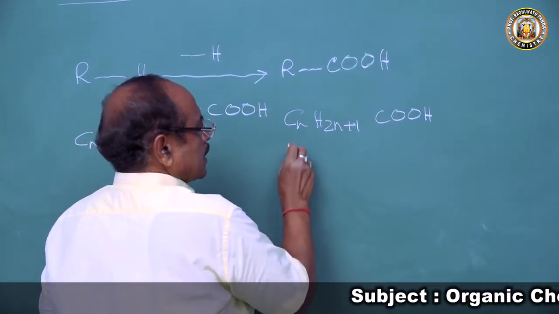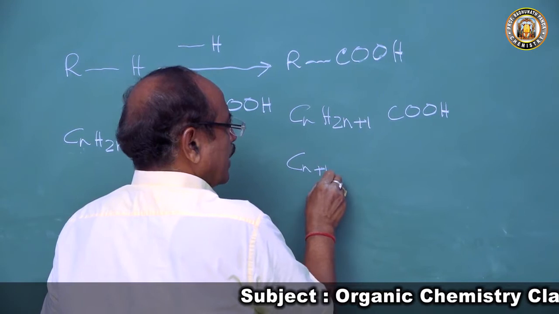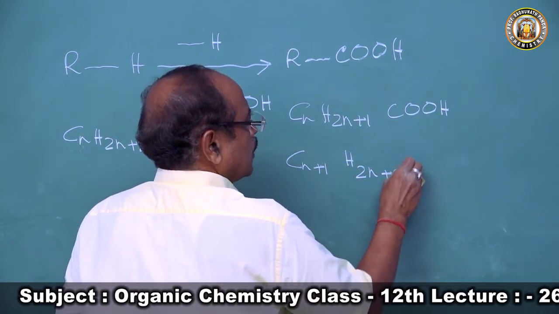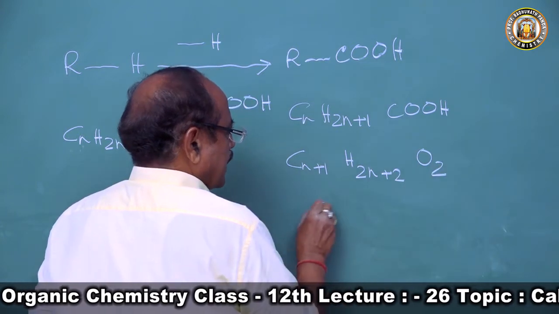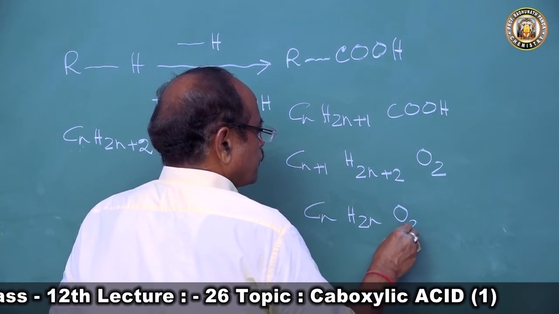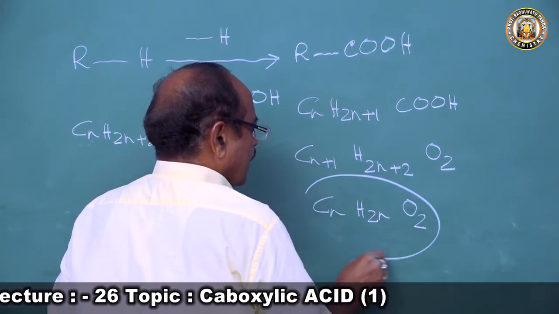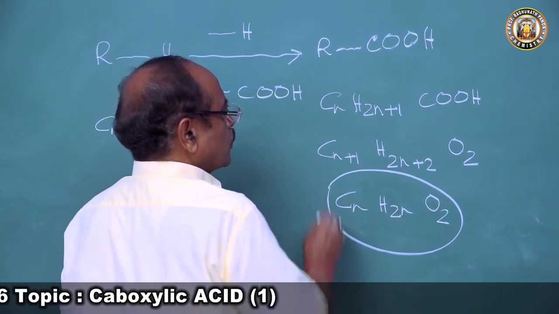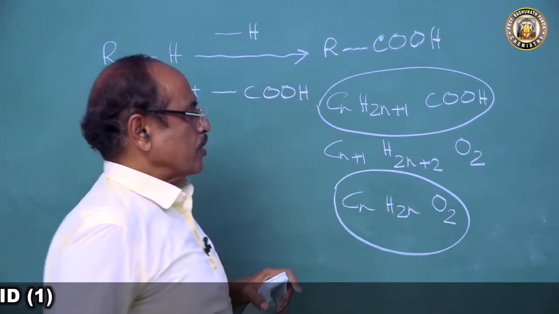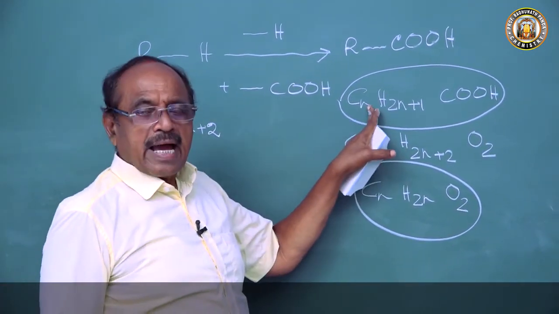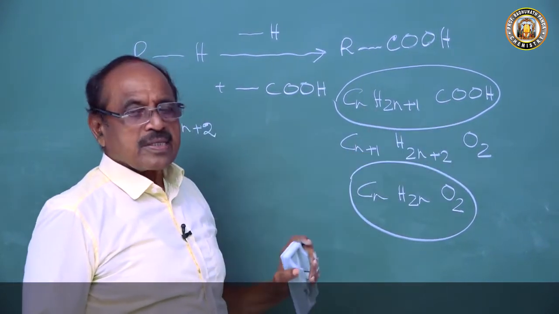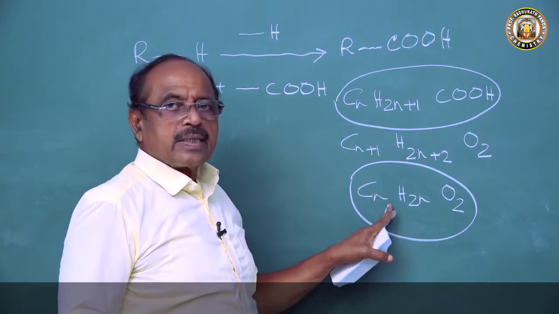Or if you take the C, it becomes Cn plus 1 H2n plus 2 O2, or you can say CnH2nO2. So carboxylic acids have the molecular formula CnH2n plus 1 COOH or CnH2nO2.